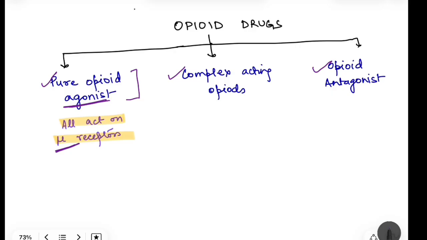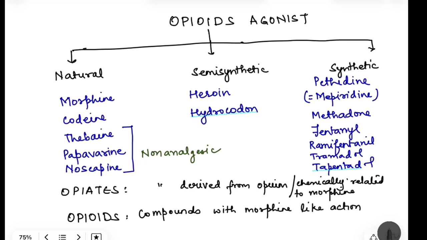Today we will talk about pure opioid agonist, and that too mainly morphine, which stimulates the mu receptors. And opioid antagonist, as the term indicates, it is antagonist, that means it is going to block the receptor and prevent the action of the opioids.